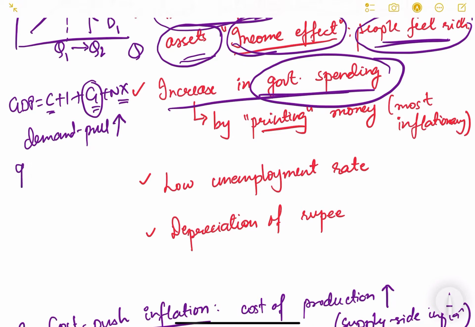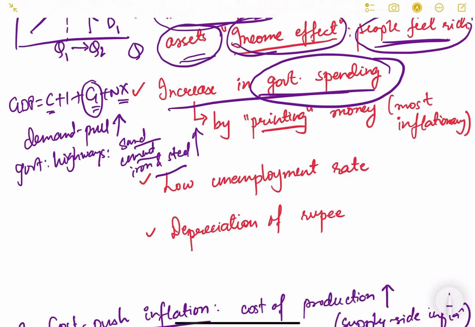For example, the government is building highways, a very simple example. Highways will demand sand, cement, iron and steel, so different commodities will be demanded in the economy. Naturally the demand for these commodities has increased, so the prices will increase.